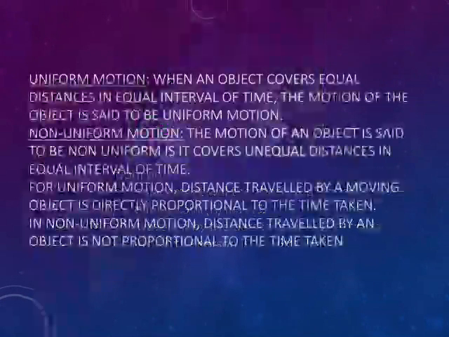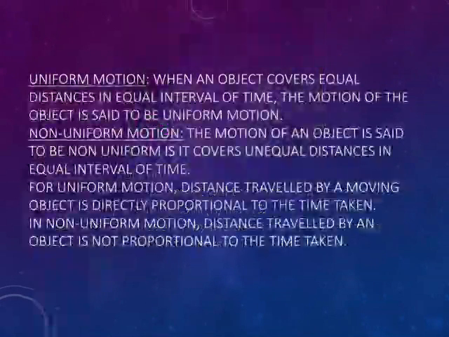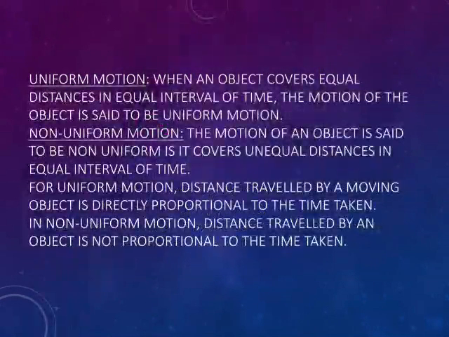Now, what is the difference between uniform motion and non-uniform motion? When an object covers equal distances in equal intervals of time, the motion of the object is said to be uniform motion. And when the object covers unequal distances in equal intervals of time, the body is said to be in non-uniform motion.